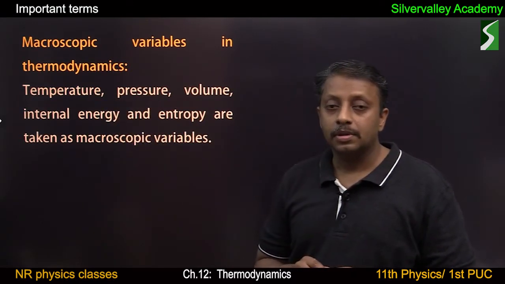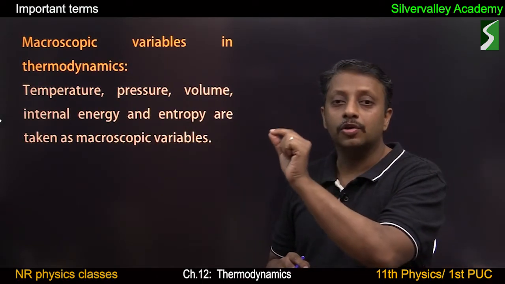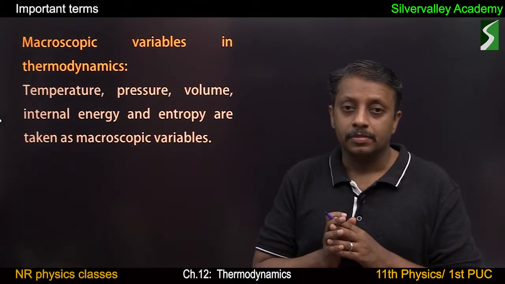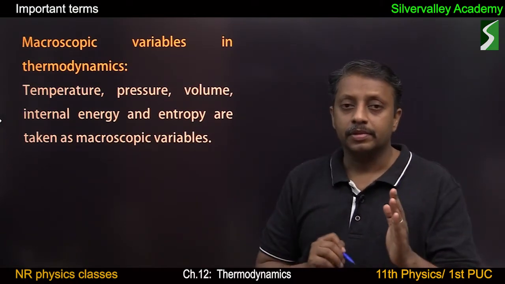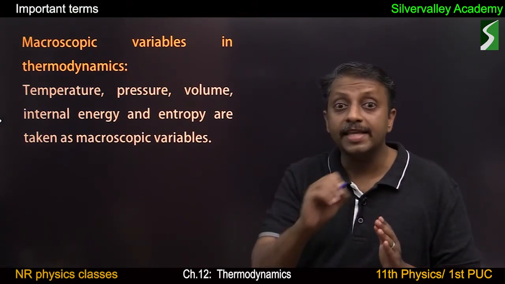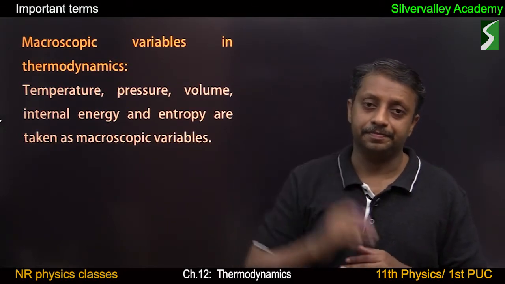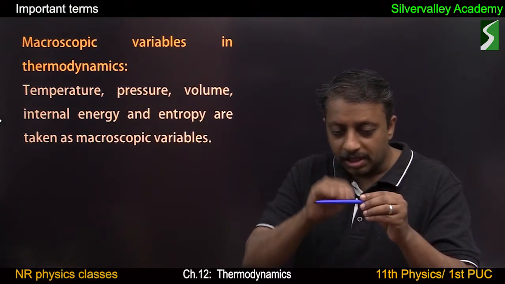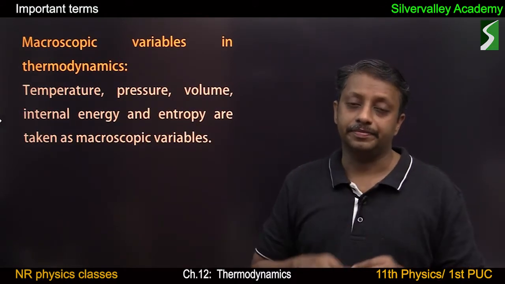Temperature of an electron is not defined. Temperature of a molecule is not defined. Temperature is also a collective property. Temperature of a gas means the gas molecules are randomly moving; if they are moving with higher speeds, we say it is at higher temperature. In a metal, atoms are vibrating about their mean positions, and that is the reason for the temperature of the metal.